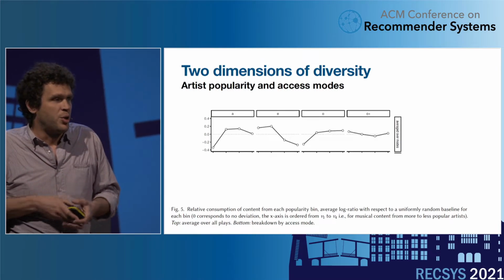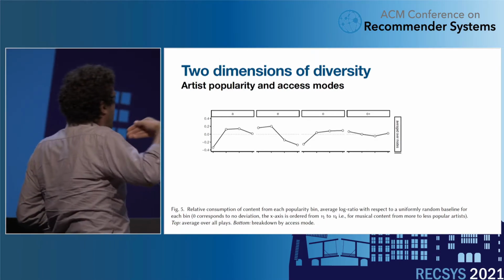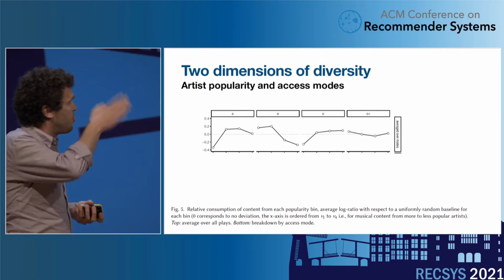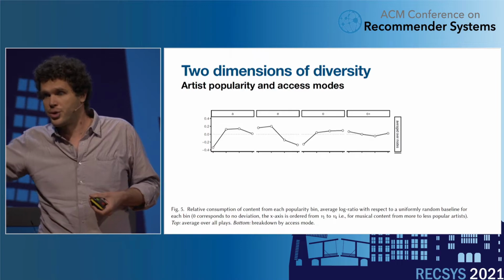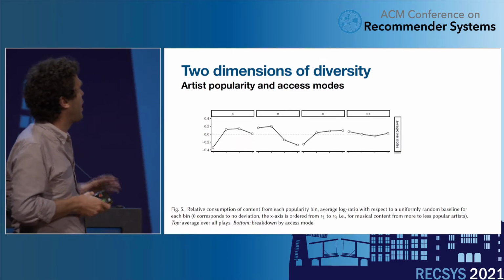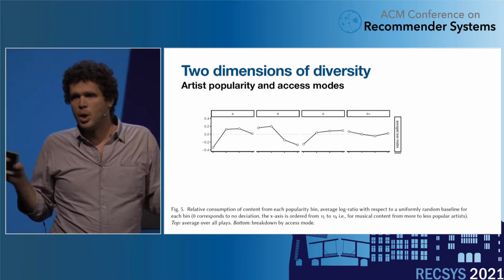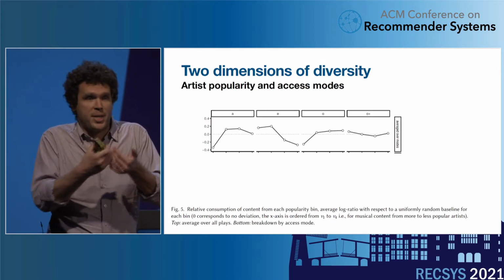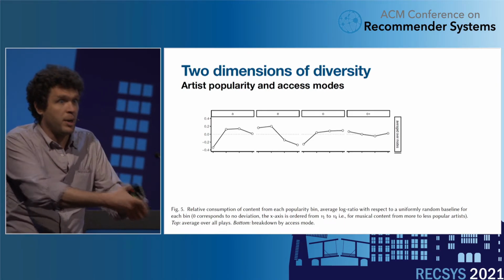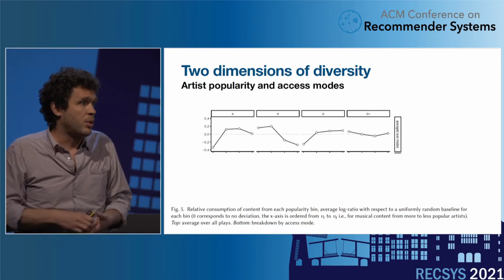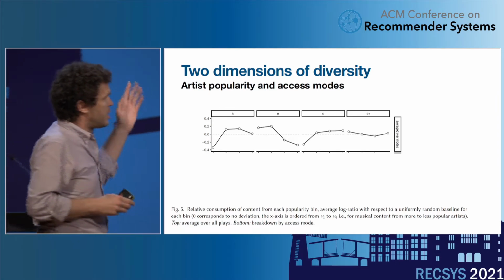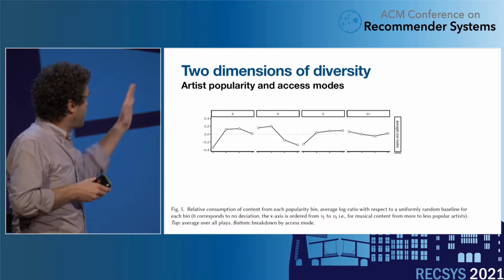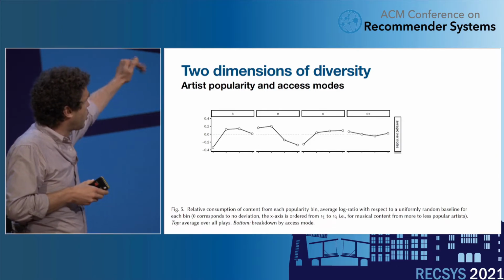let's say the relative proportion of plays for a given bin of popularity for each of the user types. So here we have the 4 user types, and we have a null model where we compare the number of plays that fall in the bin of popularity with respect to what would have happened, all other things being equal, uniformly. Since the bins gather the same number of plays, it's pretty easy. So what we see here is the log ratio.